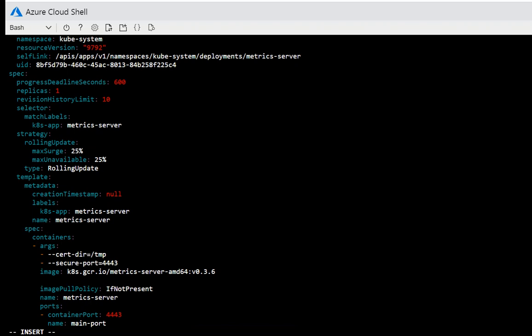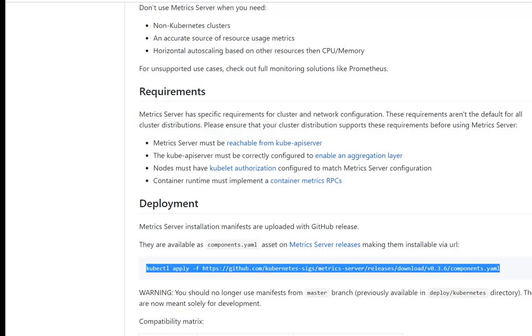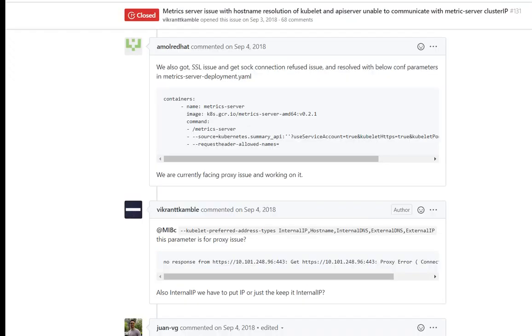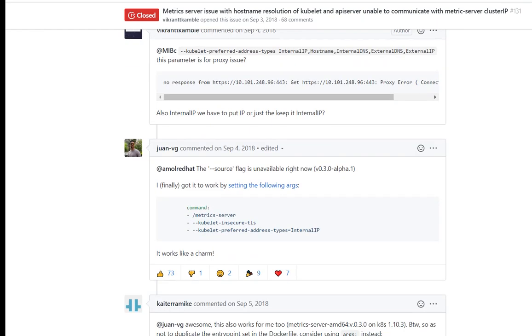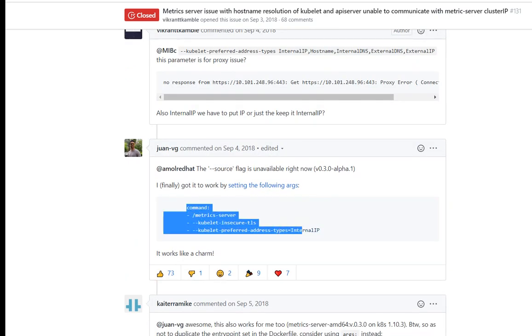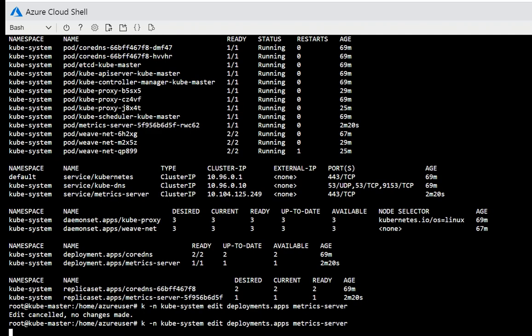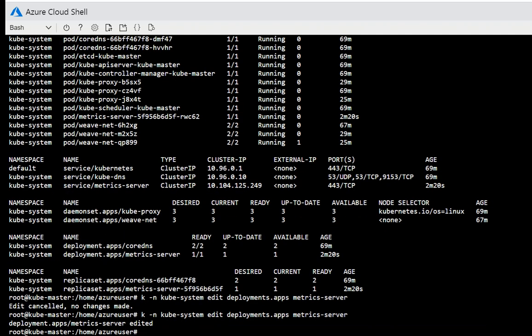Just a sec. We will be using these three commands, and we will be placing them into this particular section. We will just save it. So this has been edited.